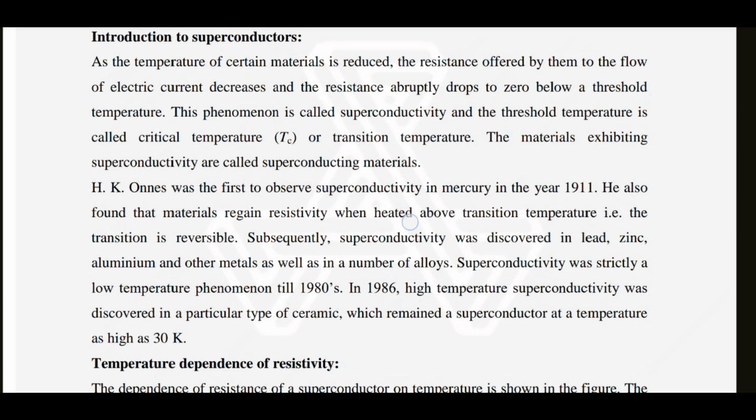H. K. Onnes was the first to observe superconductivity in mercury in the year 1911. He also found that materials regain resistivity when heated above transition temperature. That is, the transition is reversible. Subsequently, superconductivity was discovered in lead, zinc, aluminium, and other metals, as well as in a number of alloys. Superconductivity was strictly a low temperature phenomenon till the 1980s. In 1986, high temperature superconductivity was discovered in a particular type of ceramic, which remained a superconductor at a temperature as high as 30 Kelvin.